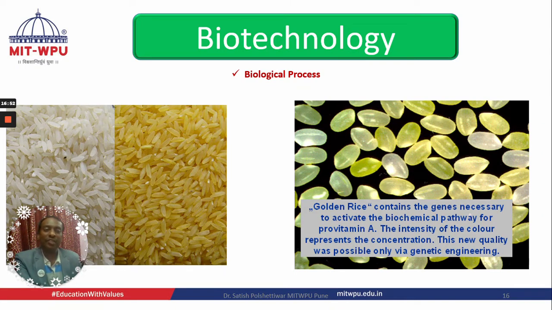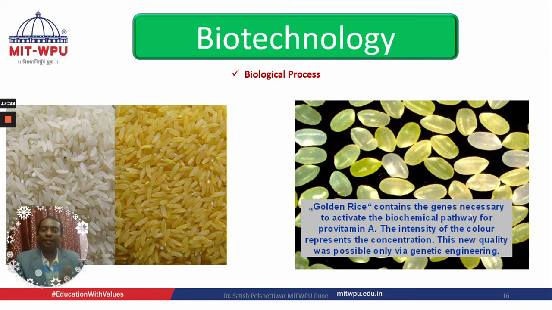Golden rice contains genes. Scientists have identified the particular gene that will give that property to the food. That gene we can insert into normal rice, a normal crop, which is necessary to activate the biochemical pathway for provitamin A. We all know normal rice doesn't contain that kind of vitamin, but if you make golden rice, you will get more vitamin A, because it is rich in beta carotene, the precursor of vitamin A.